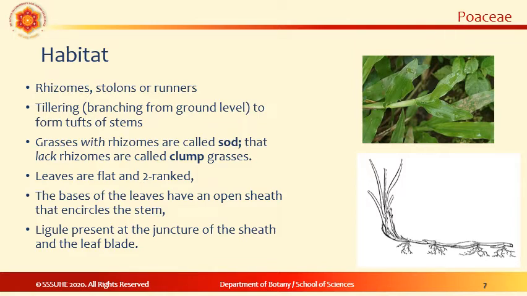Roots are adventitious and often endomycorrhizal. The underground stems are rhizomes or stolons. The erect stems called culms are hollow and may be cespitous. The leaves are flat with parallel venation, characteristic of a monocot, and the base of the leaves has an open sheath that encircles the stem. A ligule is present at the juncture of the sheath and the leaf blade in most plants in this family.